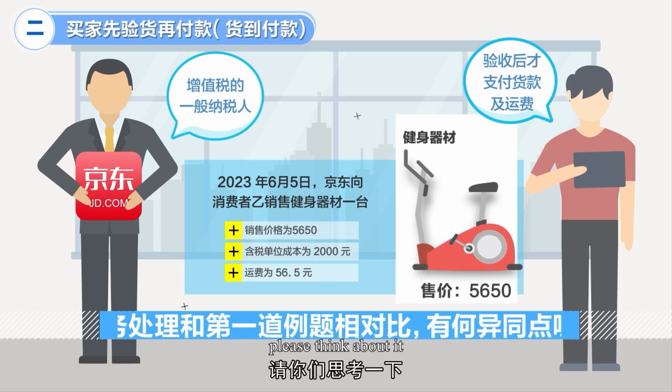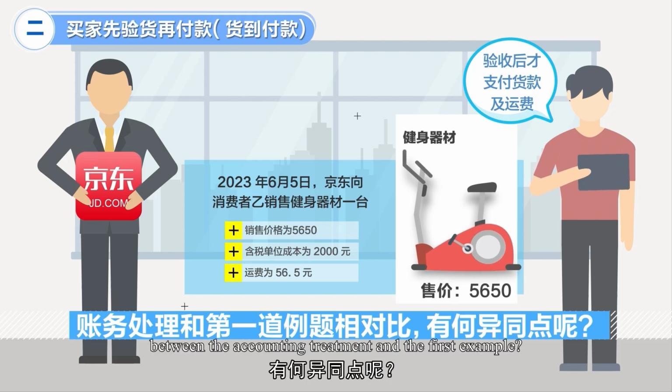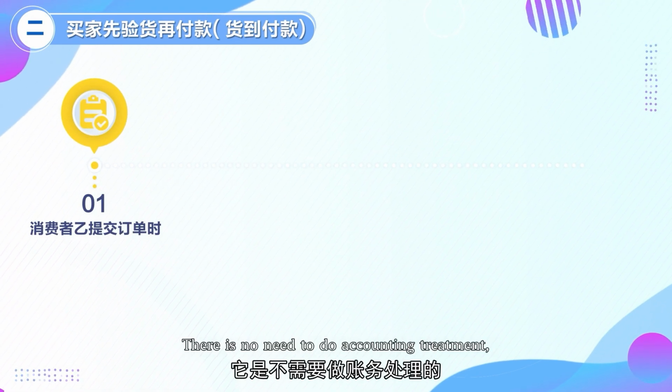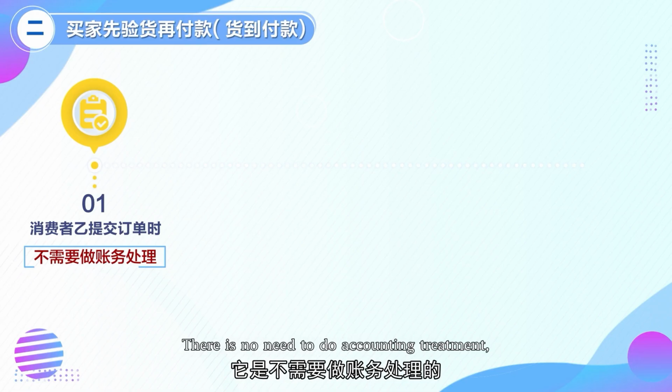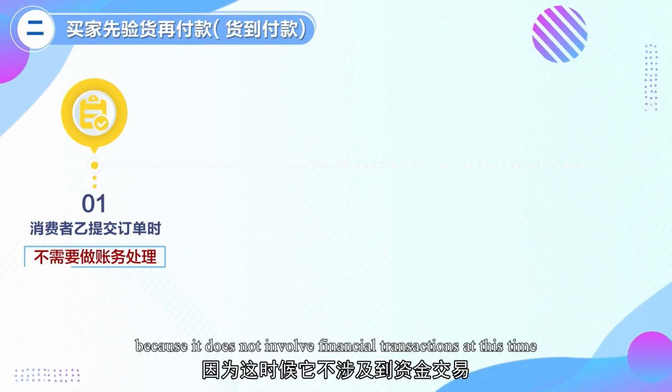Class, please think about it. What are the similarities and differences between the accounting treatment here and in the first example? First, when the consumer has submitted the order, there is no need to do accounting treatment because it does not involve financial transactions at this time.